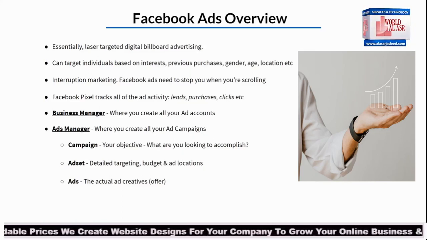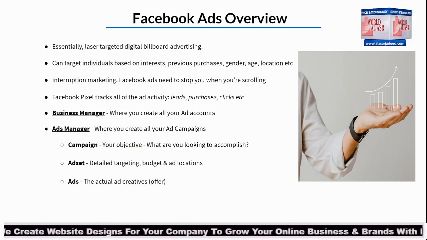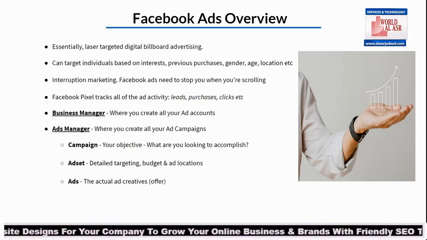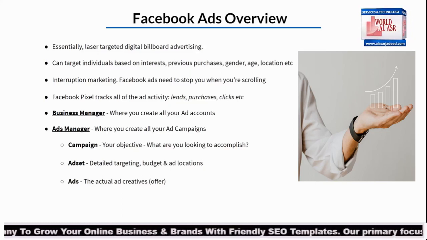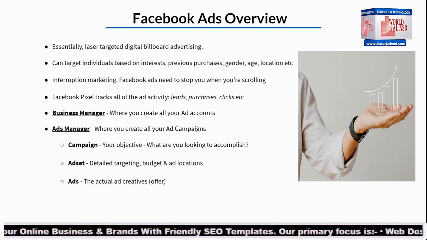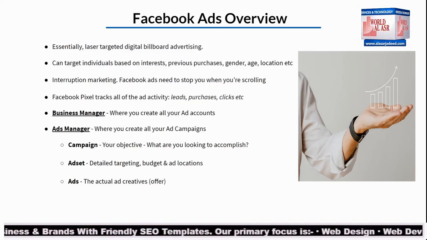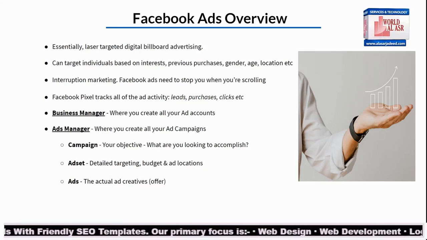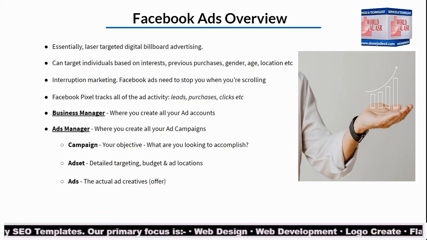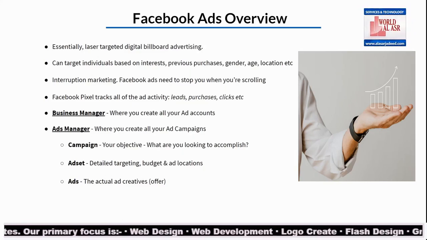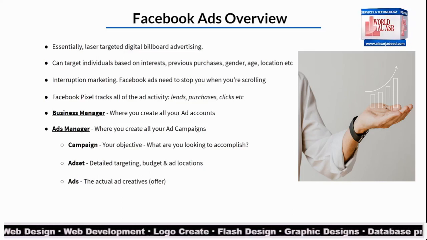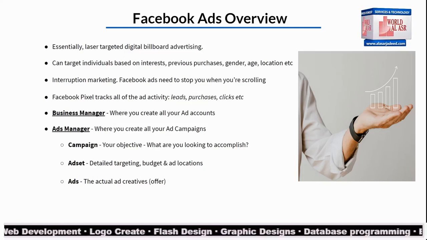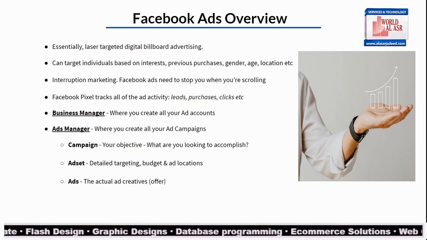And then we have the ad set. This is where we get to select the audience, the location, the budget for our ads, right? And then where our ads are going to be shown. Now, this is one of the great things here about Facebook is that when we're targeting people and we're showing our ads, we get to select very specific audiences that can see our ads, right? So this is a very powerful way to put our ad in front of only those most likely to be interested in our offer. So very, very powerful. The ad set is where we're going to set all of that up as far as the budget, the targeting, and then the location, okay?